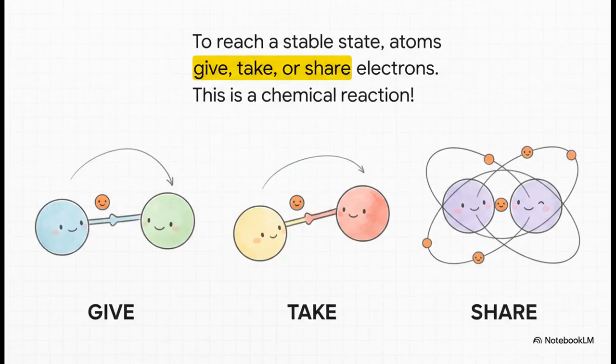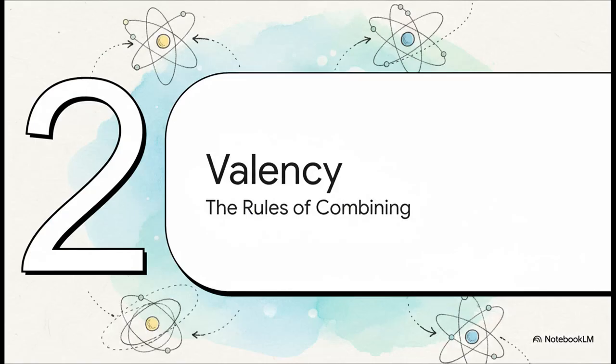And here is the key to, well, all of chemistry. This one single desire, to get a full outer shell, is what drives everything. Atoms will do whatever it takes. They'll give an electron away, they'll snatch one from a neighbor, or they'll even agree to share. And that very action, that giving, taking, or sharing of electrons, that's a chemical reaction. It's that simple.